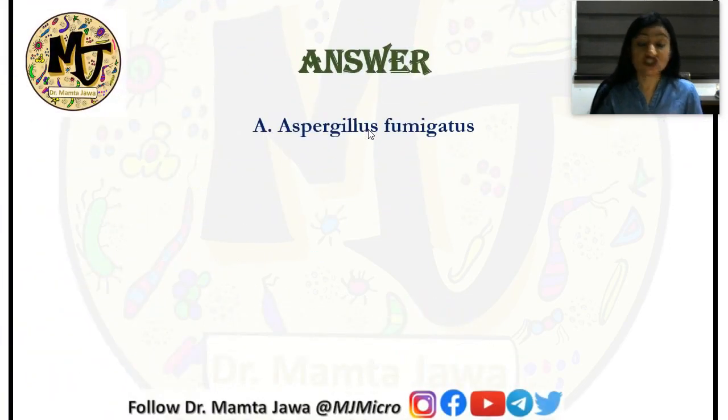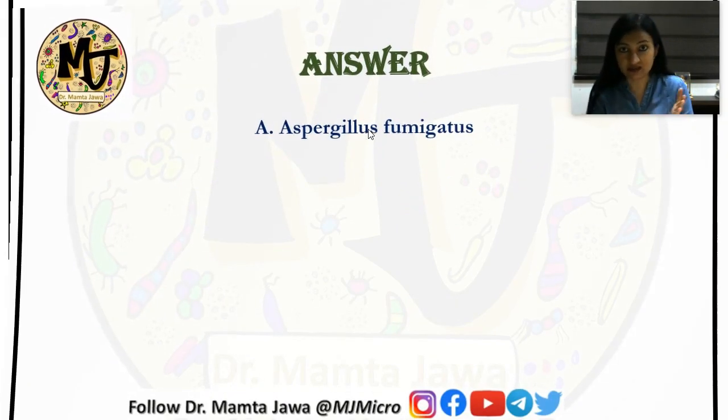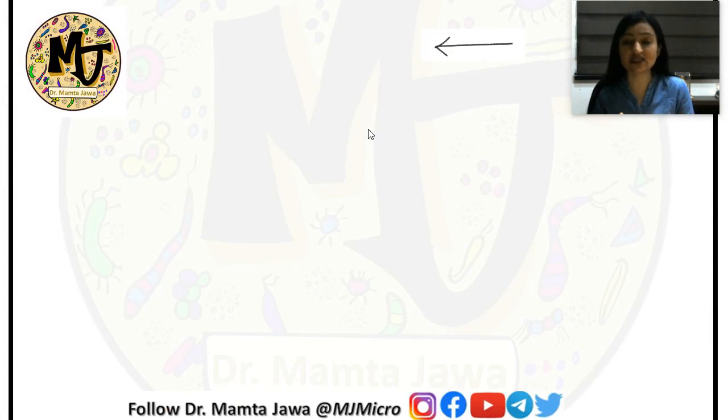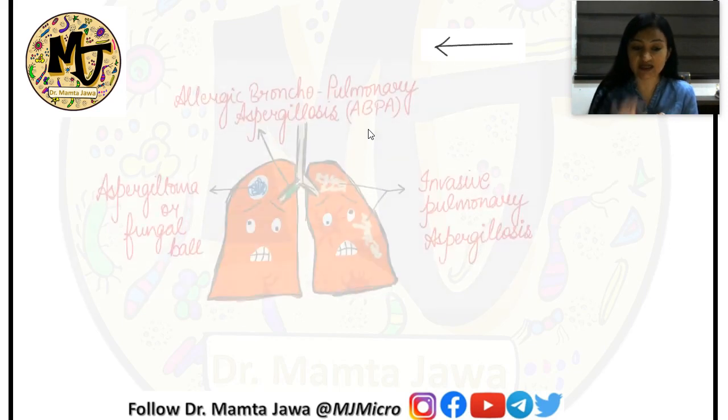Now, guys, just like God, Aspergillus fungi are omnipresent. Meaning to say that they are saprophytes in the environment, and there are more than 200 species of genus Aspergillus. But from a medical point of view, you just need to remember at least three medically important species. That is Aspergillus fumigatus, Aspergillus flavus, and Aspergillus niger.